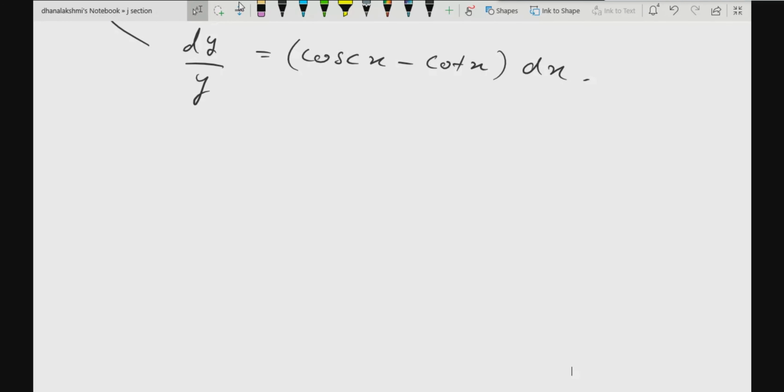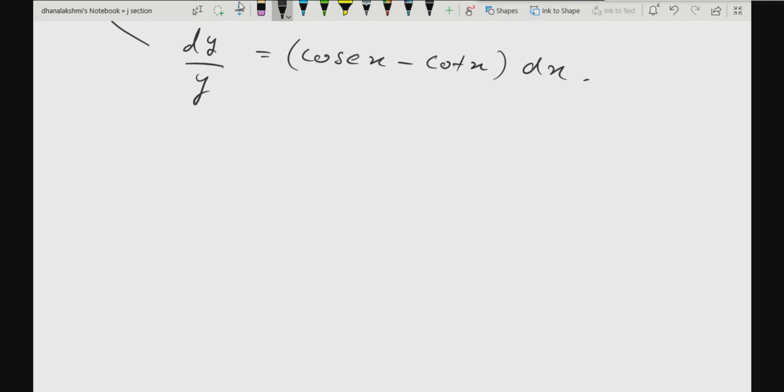One sec. Integrate it and tell me the solution. For this, you should have good knowledge. You should know the formulas of integration for trigonometric functions. Then only you can solve such problems. Otherwise, you can't go further, no? If you don't know the integration of cosecant x and cot x, how will you solve this kind of problems? Polynomial terms, it's okay.